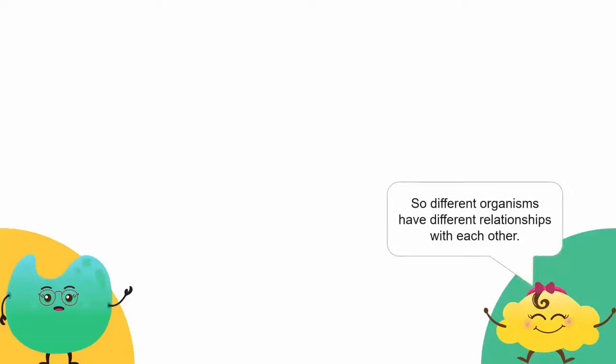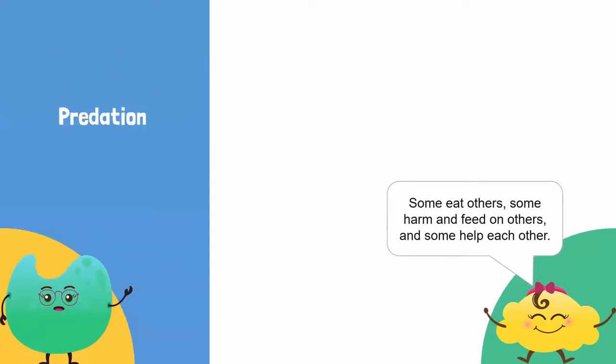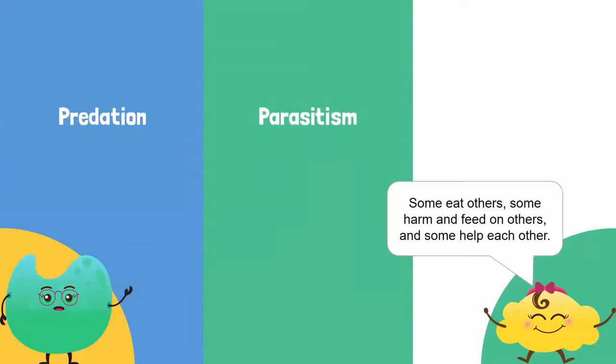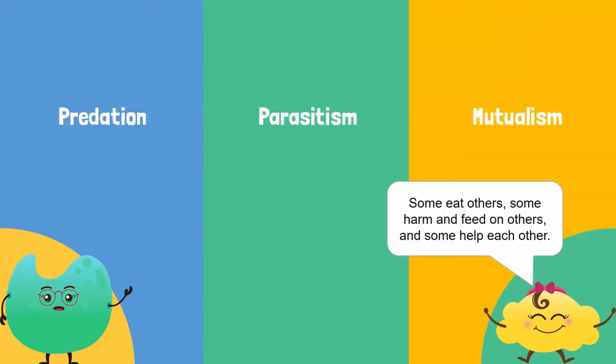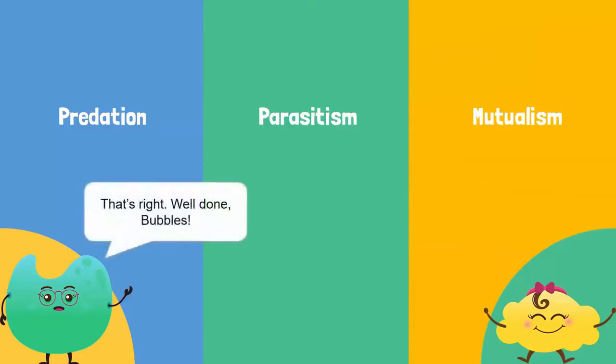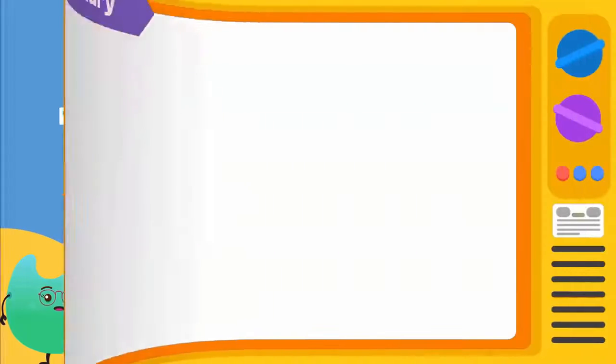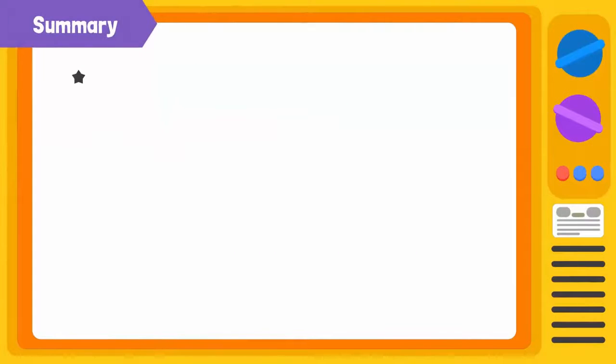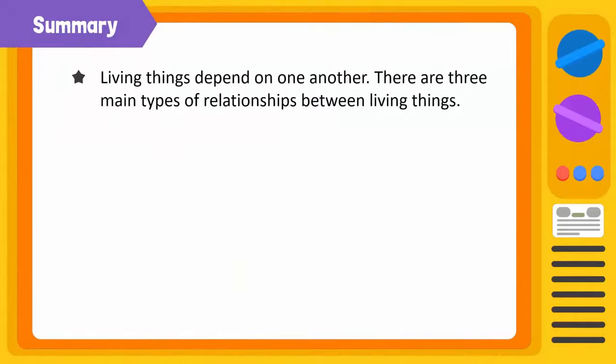So different organisms have different relationships with each other. Some eat others, some harm and feed on others, and some help each other. That's right. Well done, Bubbles. Time to summarize. Living things depend on one another. There are three main types of relationships between living things.